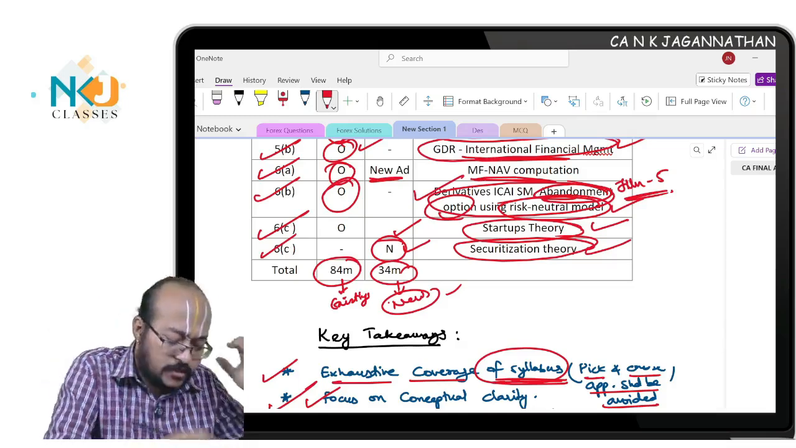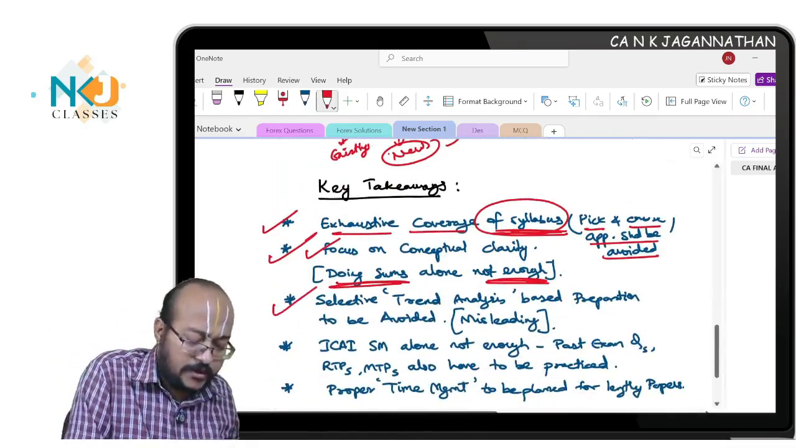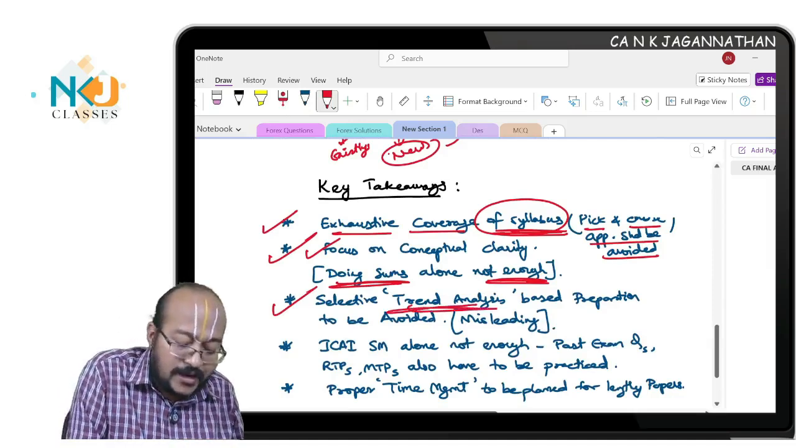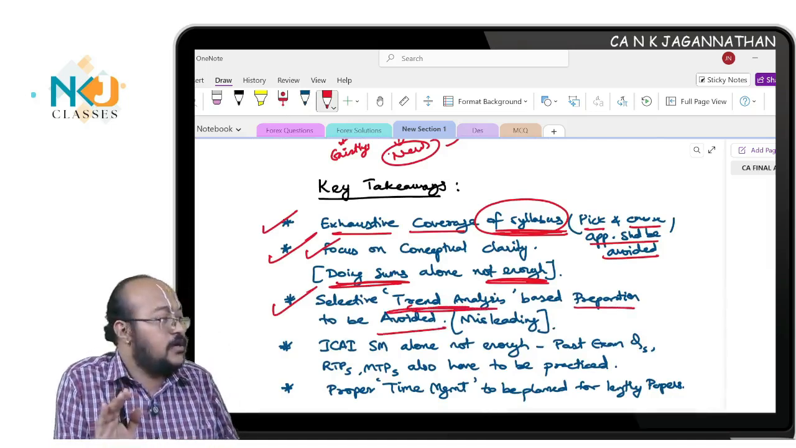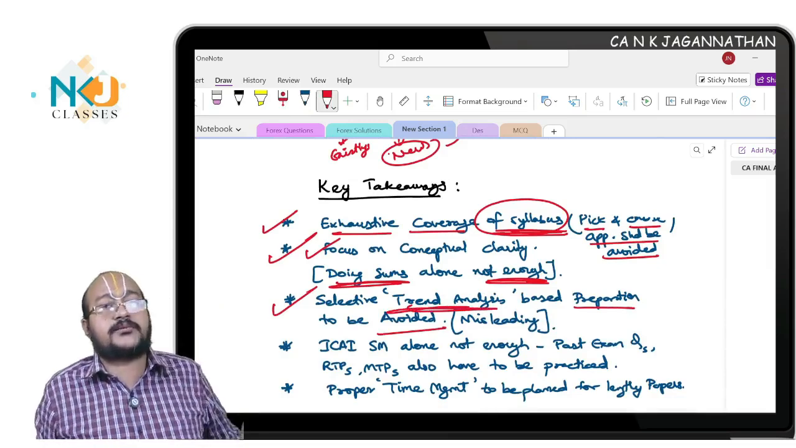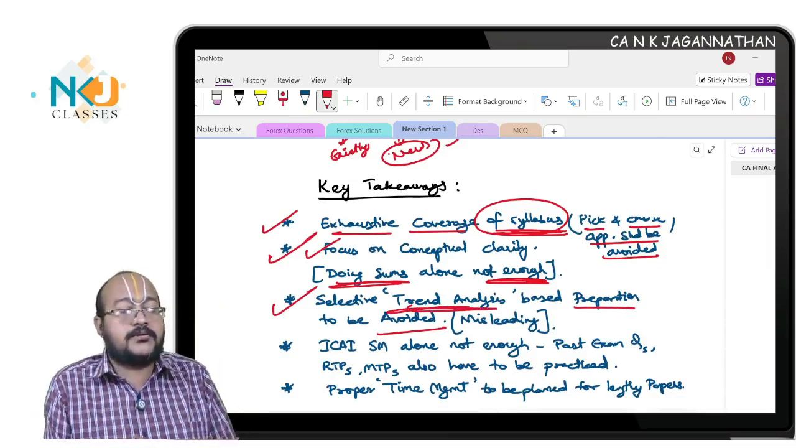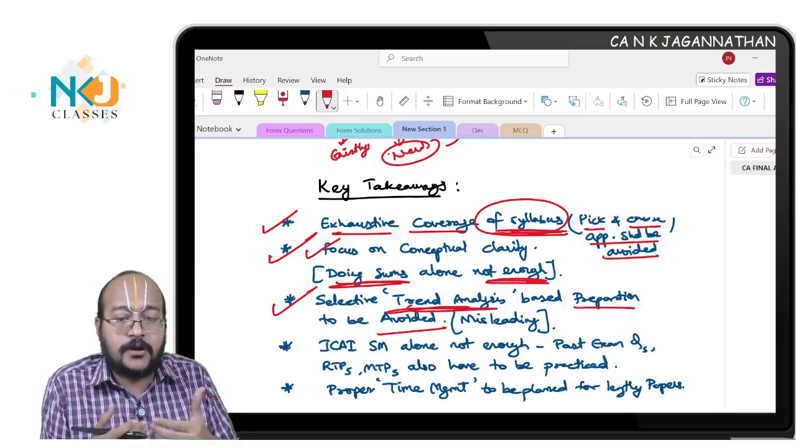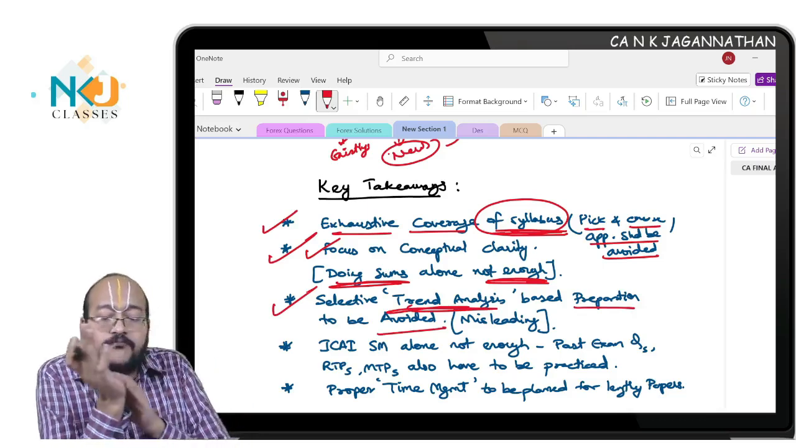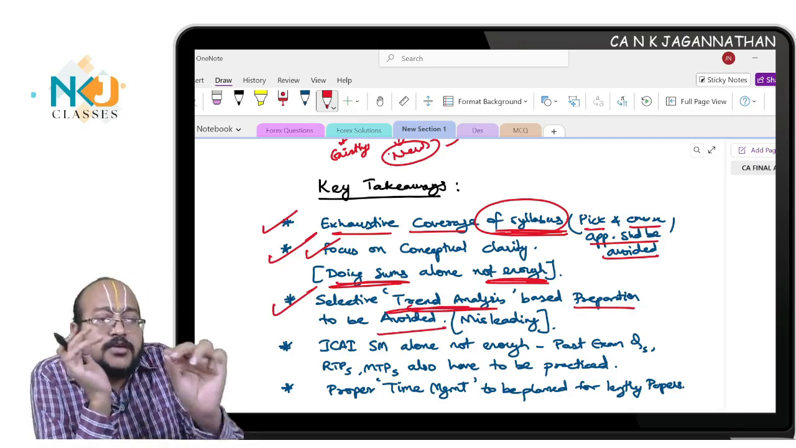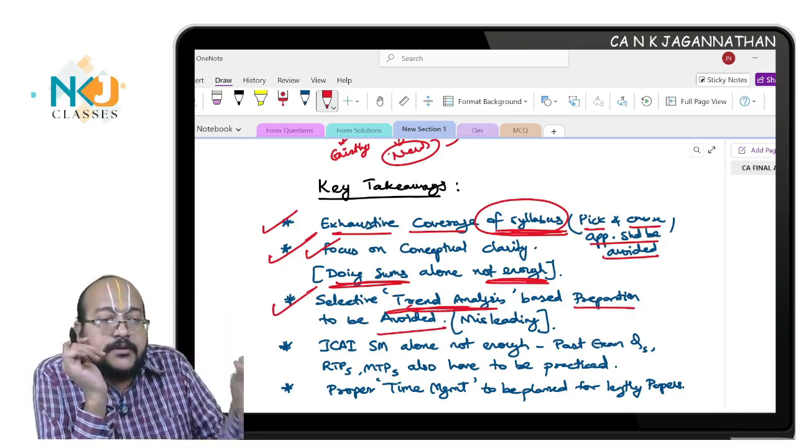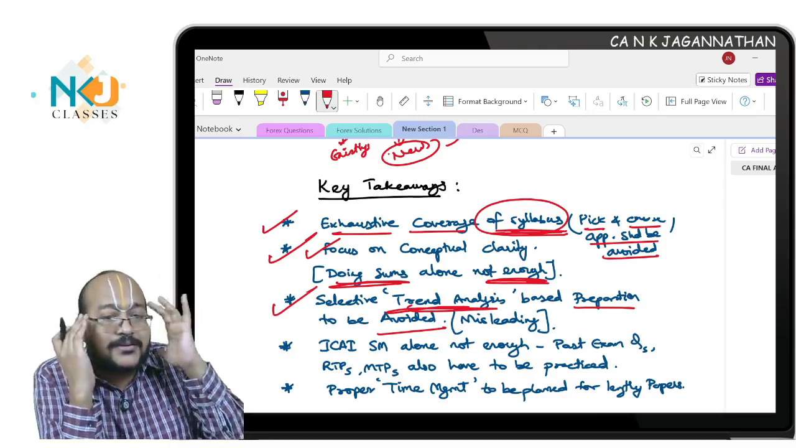You should be conceptually thorough. This comes to conceptual clarity. Next, selective trend analysis based preparation is to be avoided. Which means people look at the past 4 years, consider each chapter, and think, okay, in the past attempt in the bond valuation chapter, these questions were not asked, hence these areas can be tested in this attempt. This should not be the approach.